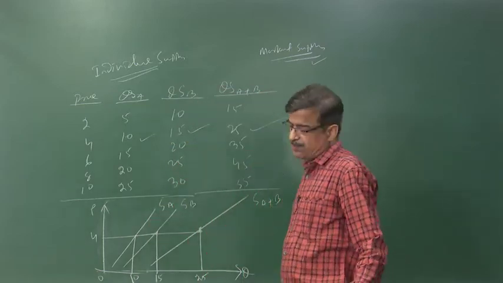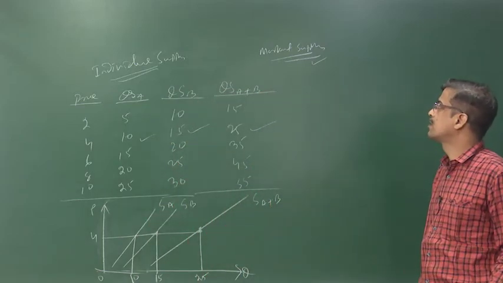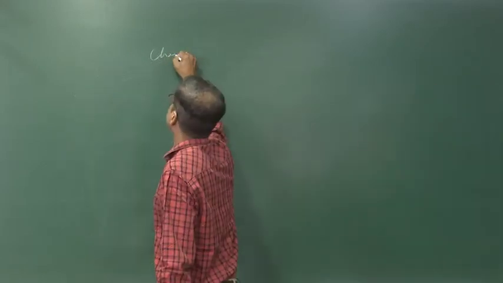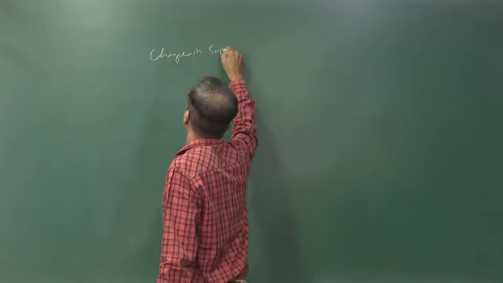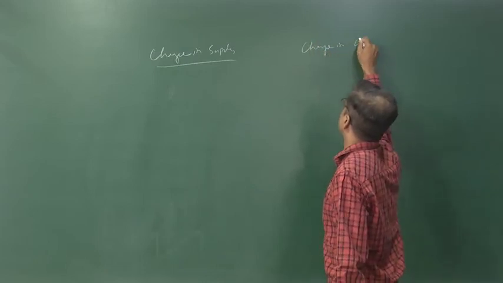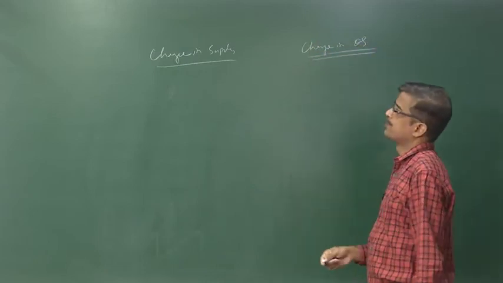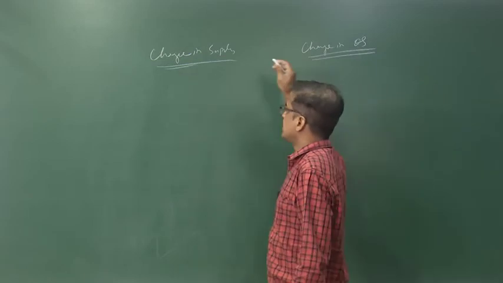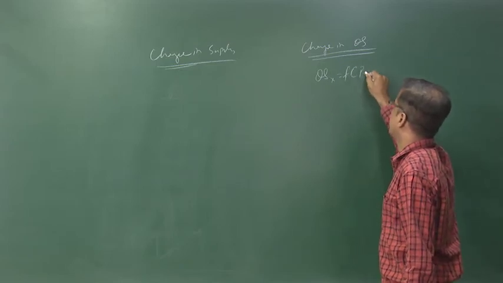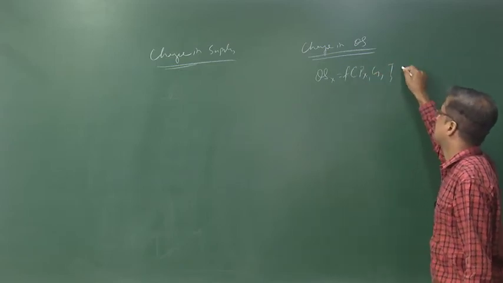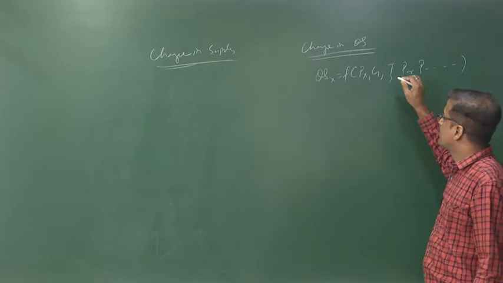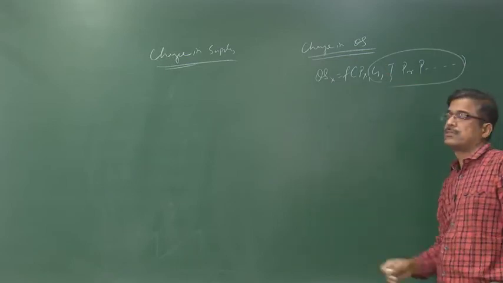Now, move to the next concept, the change in supply and change in quantity supplied. Let us start with quantity supplied. It is a function of its price, cost of the producer, level of technology, price of other raw material, price of related commodities. We know, other things being constant.